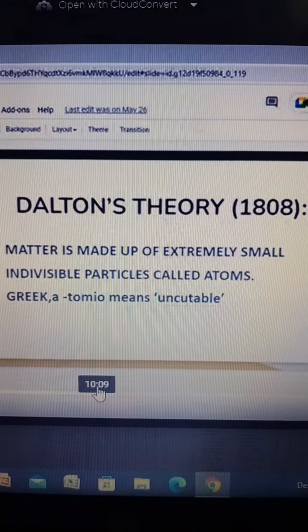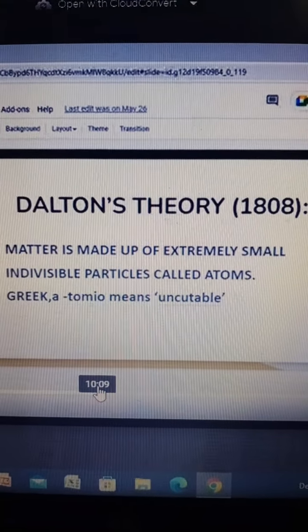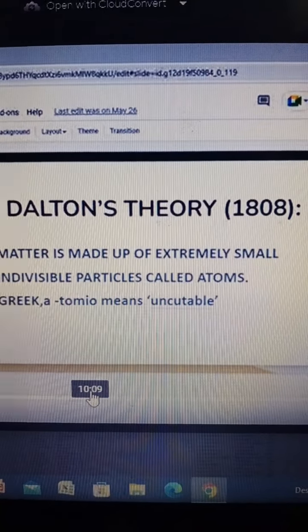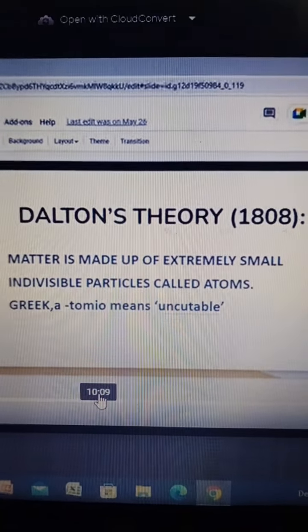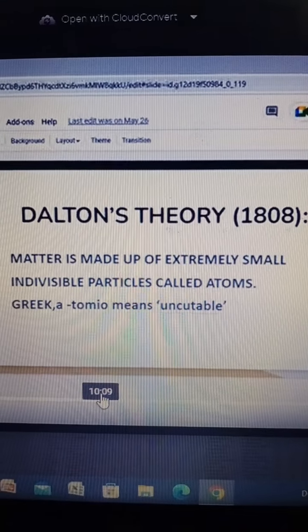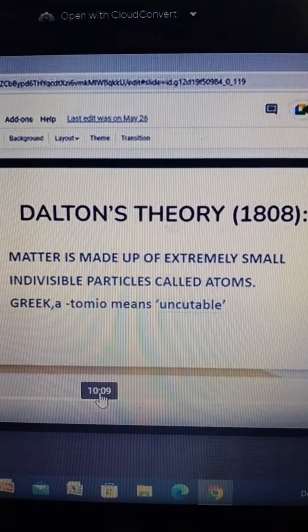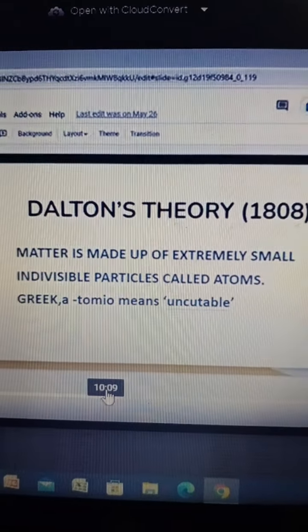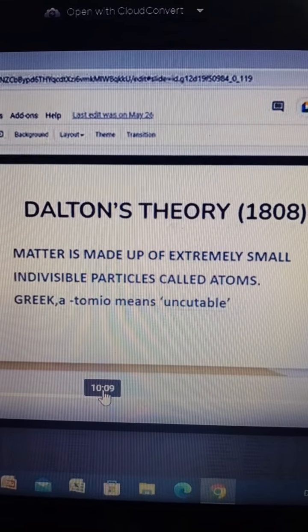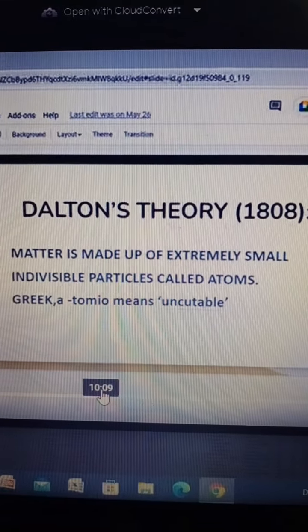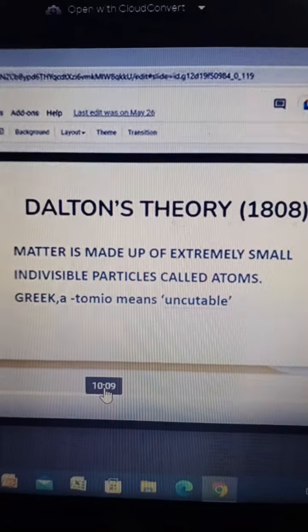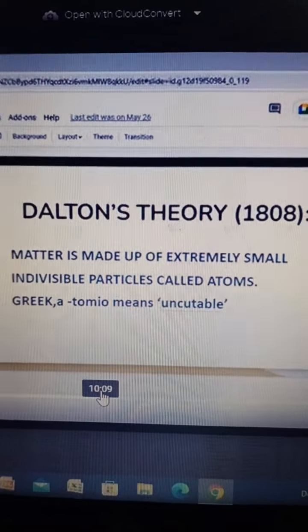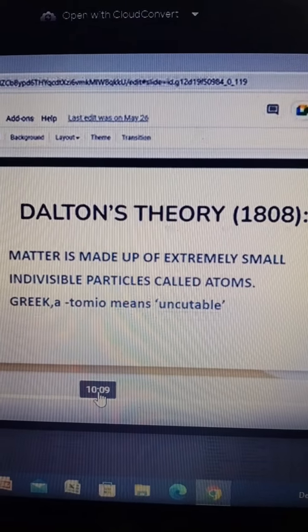Because we know that the smallest part of any substance is atom. As we build a house, then brick is the smallest part or the smallest unit of the building. In a similar way, cell is the smallest unit of any living thing. Similarly, atom is the smallest part of any substance. So, why has the name atom been given?